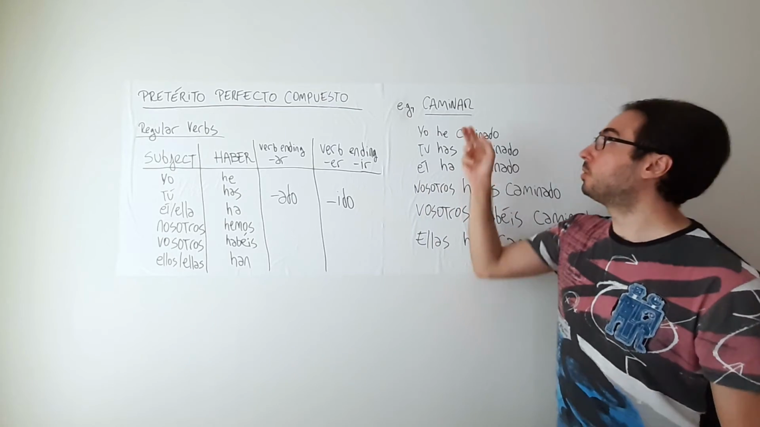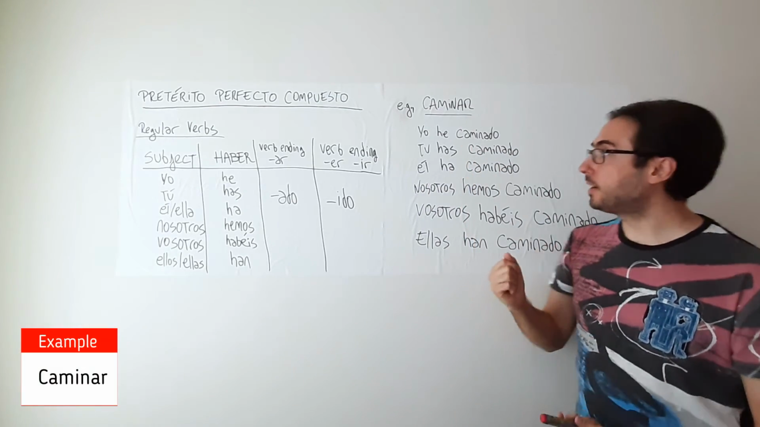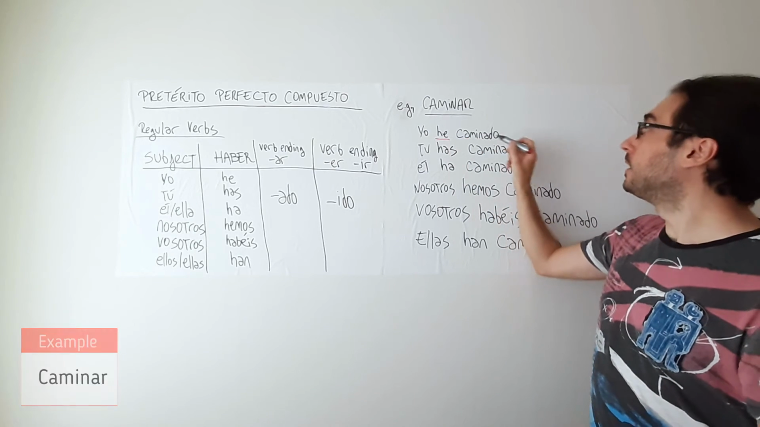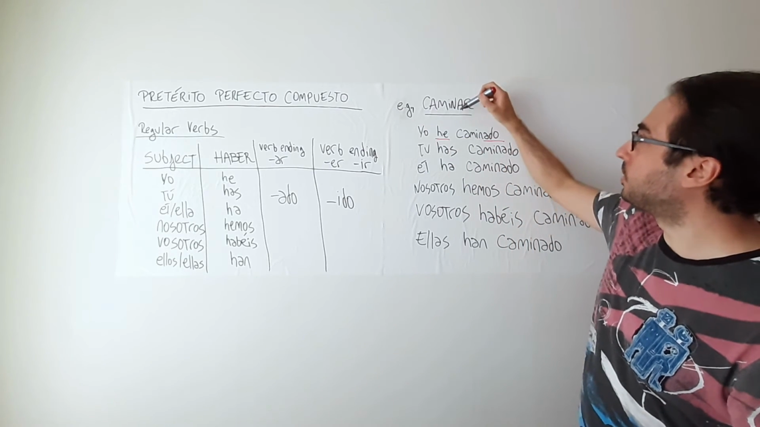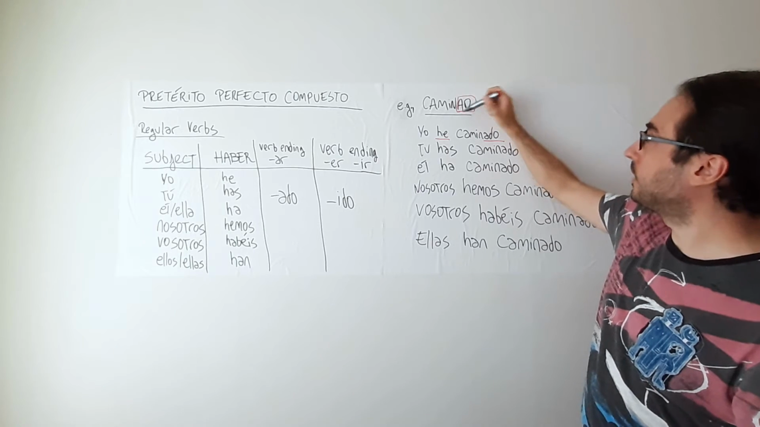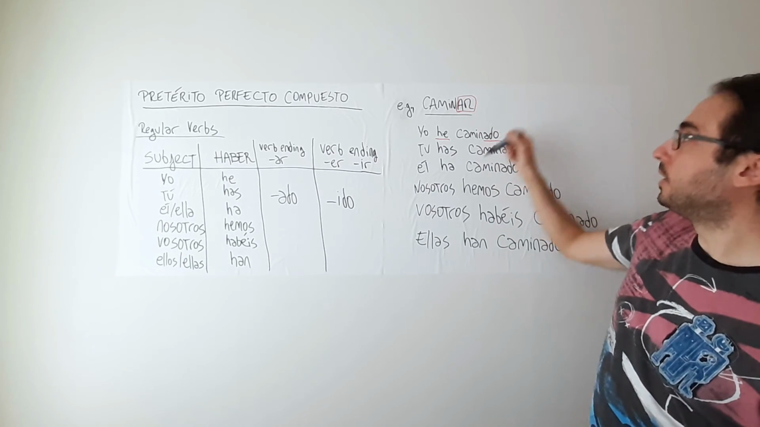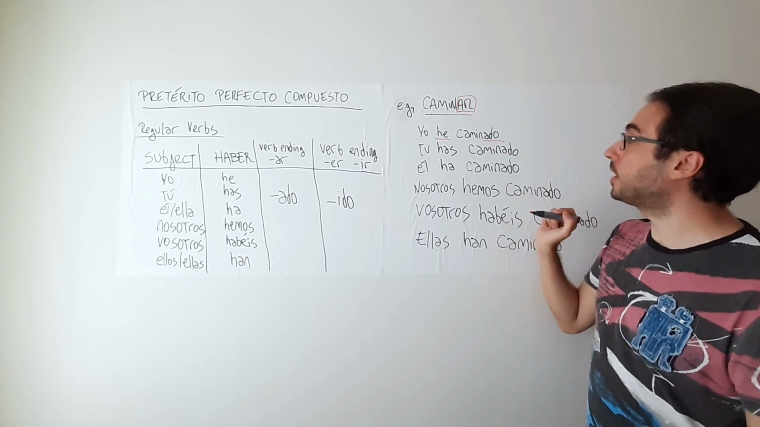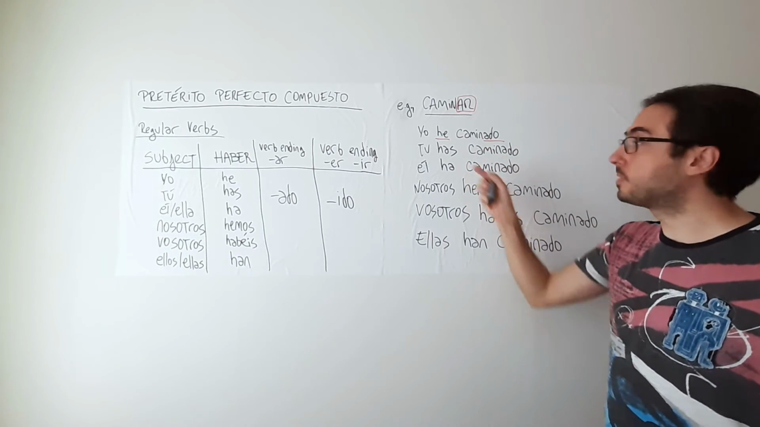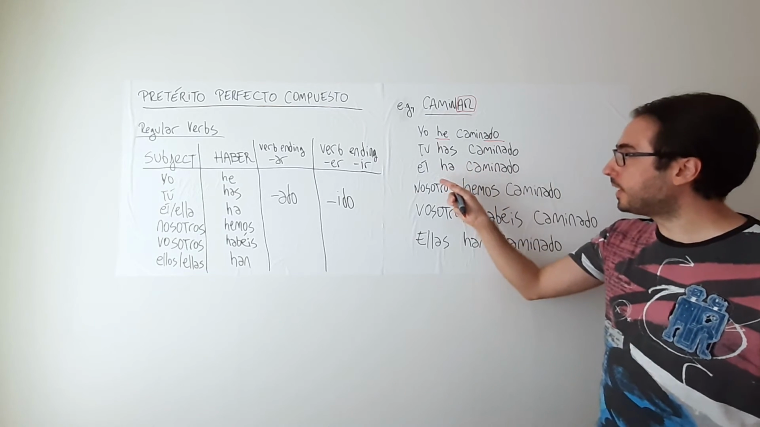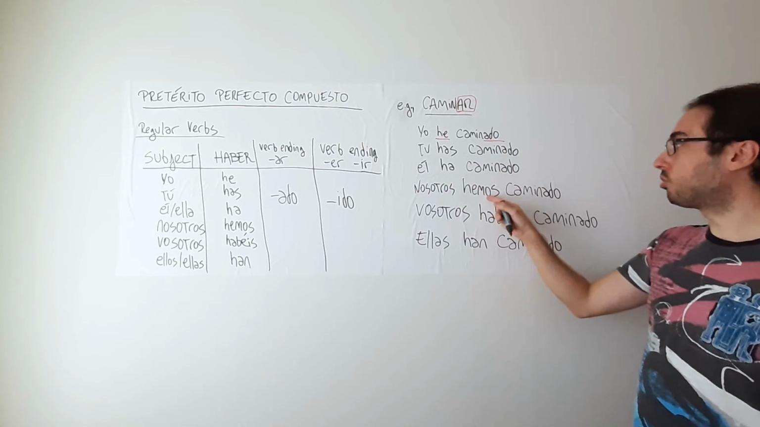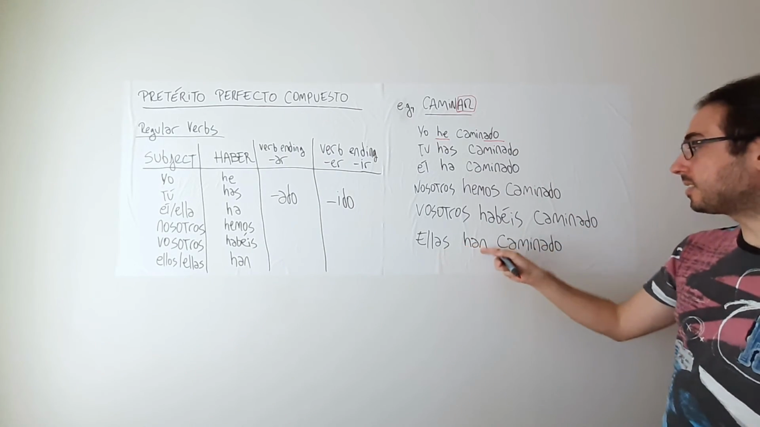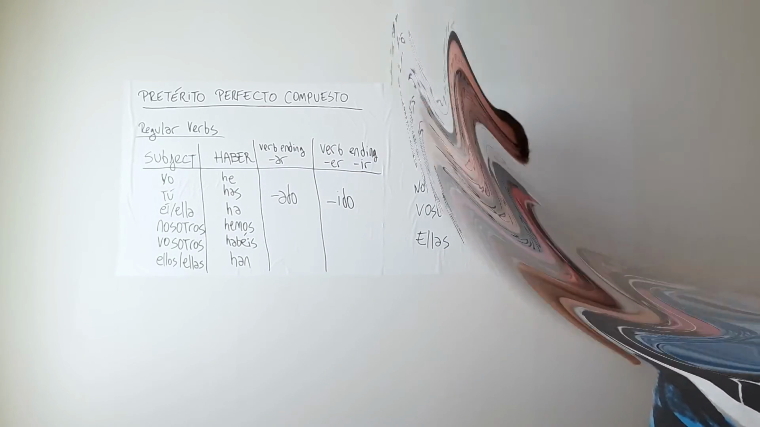Let's see an example with the verb caminar. Here, yo he caminado, so we took the infinitive ar, replaced it by ado, and then we have the appropriate conjugation for the subject. Similar for the rest: tú has caminado, él ha caminado, nosotros hemos caminado, vosotros habéis caminado, ellas han caminado.